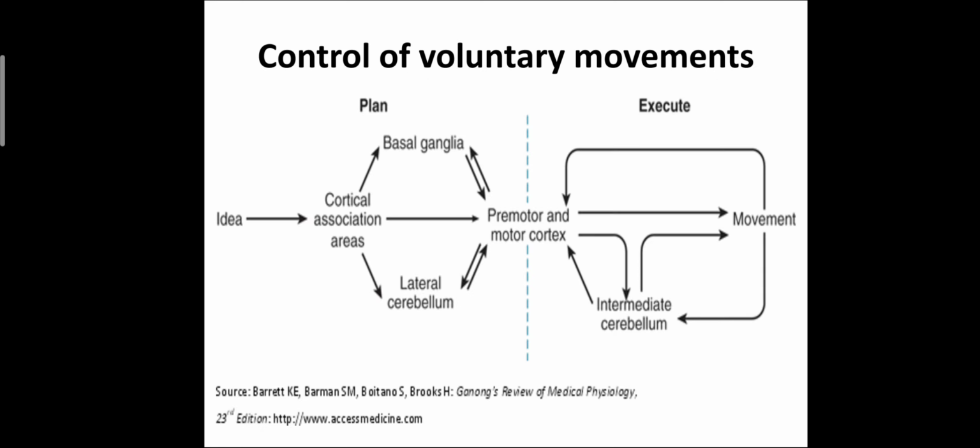This figure shows how voluntary movements are controlled. As we discussed in the earlier slide, the idea for any movement is generated in the cortical association area, then planned with the basal ganglia and cerebellum, then it goes to the premotor and motor cortex. Then a copy is generated in the cerebellum, which modifies and changes the movement that is occurring, so the plan of movement is executed.